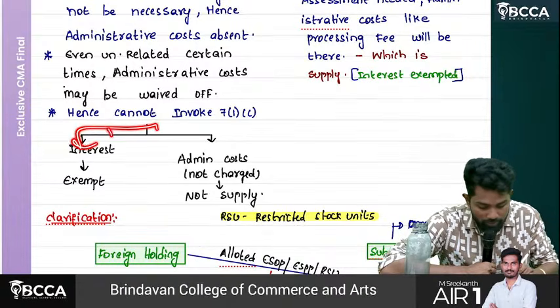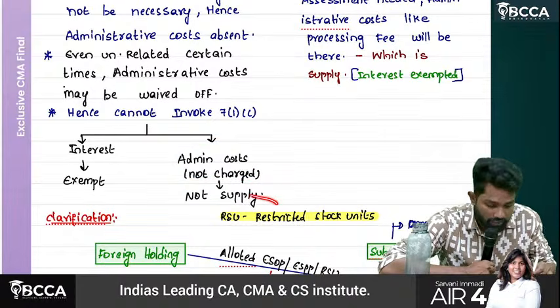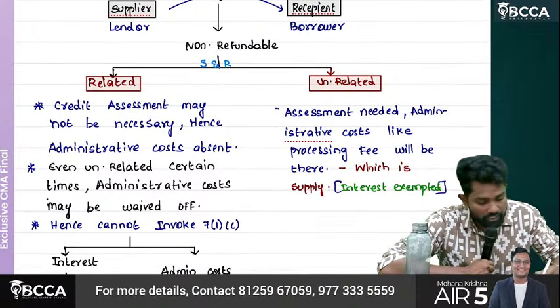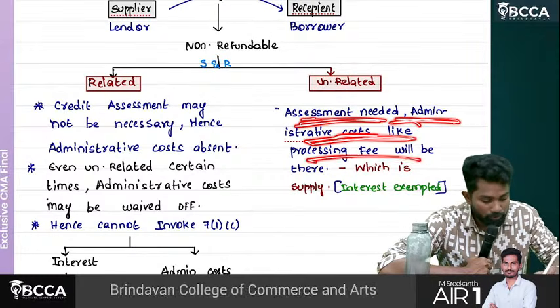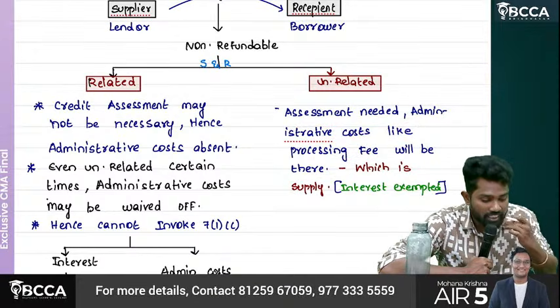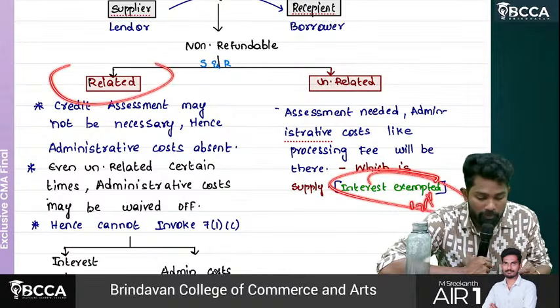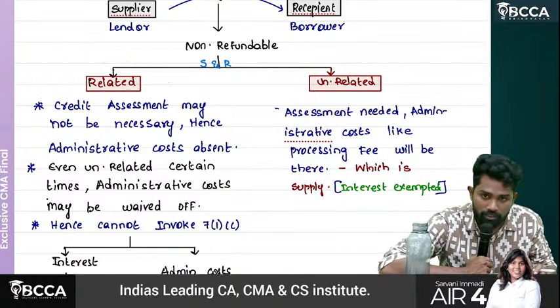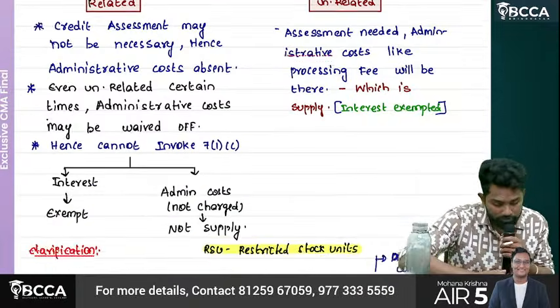If any interest element is there, now it is exempt. Admin cost not charged actually, hence it is not a supply. With related to unrelated, assessment needed, administrative cost like processing fee will be there. So from unrelated, if any processing charges collected, that is supply. But interest element is exempted. From related person, interest element exempted, processing charges not yet collected, hence it is not even a supply.